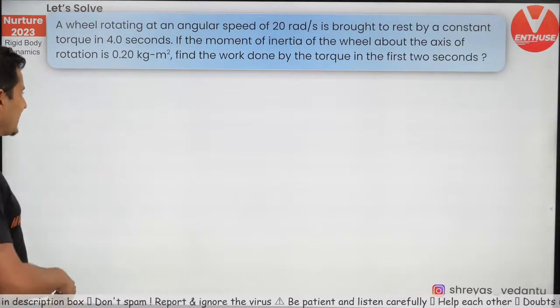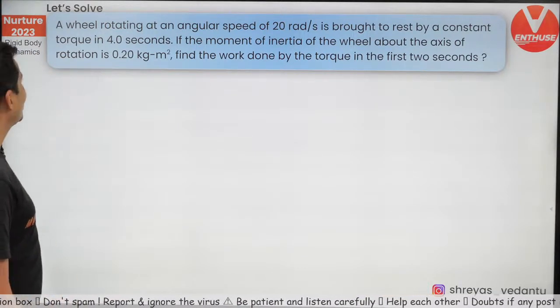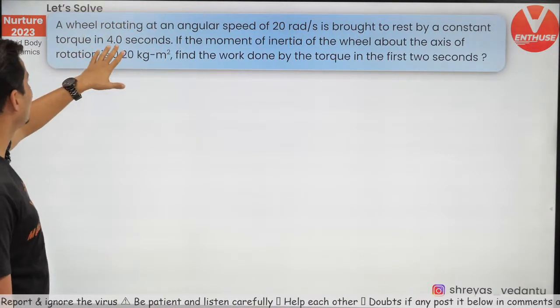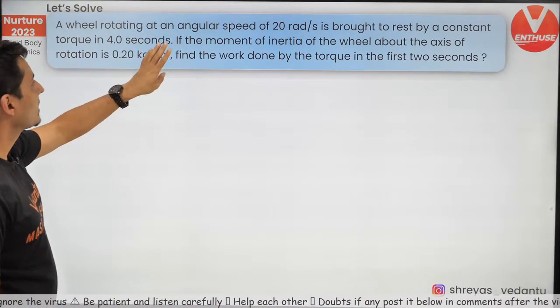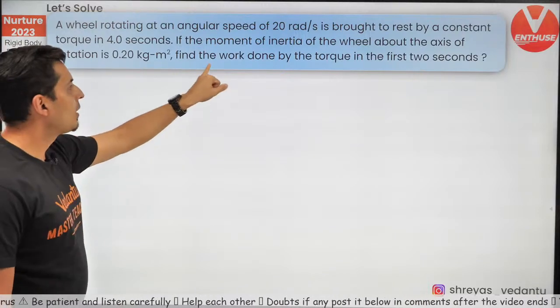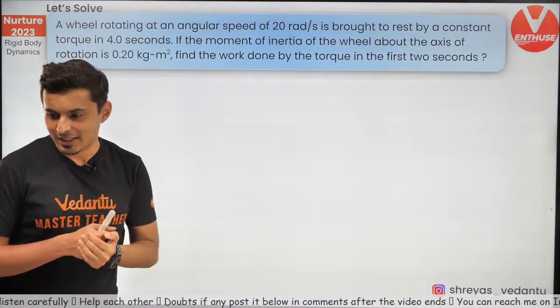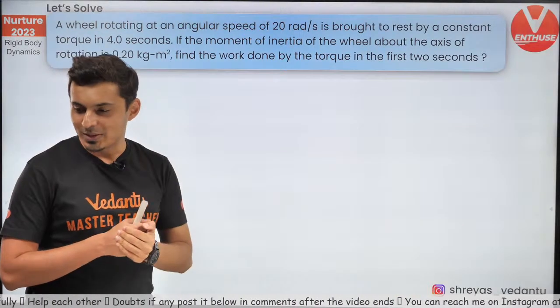Let's get going to the next question. A wheel rotating at an angular speed of 20 radians per second is brought to rest in 4 seconds. If the moment of inertia is given, how much work is done by the torque in the first 2 seconds? Let's see how to do this question.